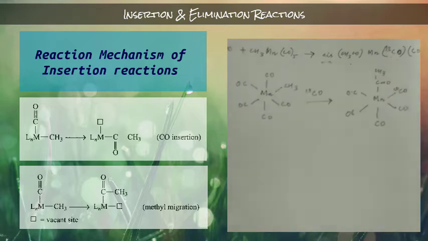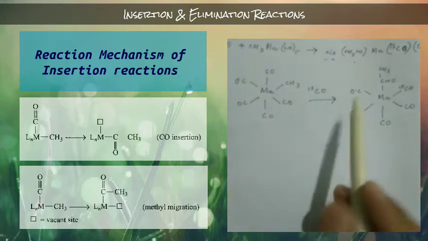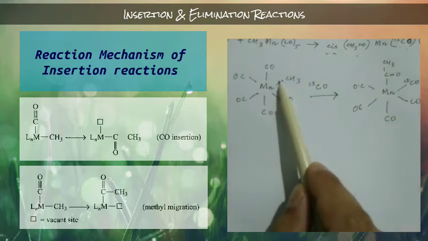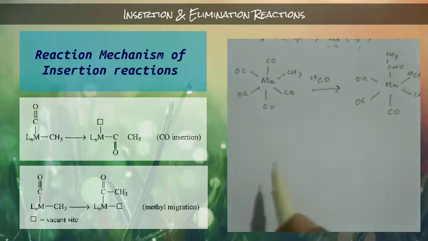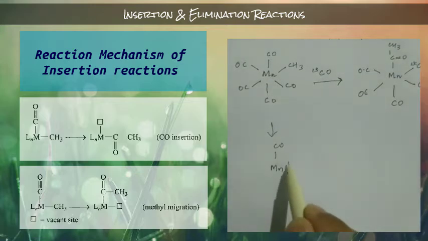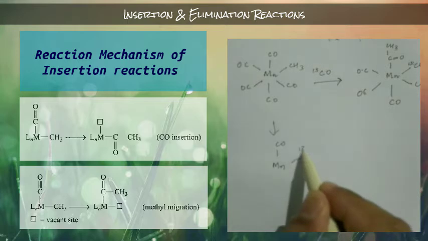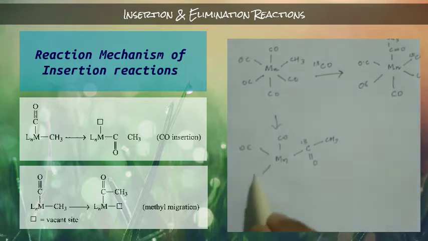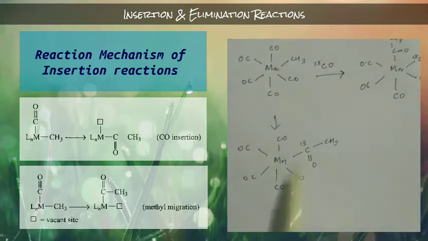According to the first principle, that mechanism, this carbon 13 is going to attack this position. If it attacks, then it should be like this one, MnCO, and it will be carbon 13 here.